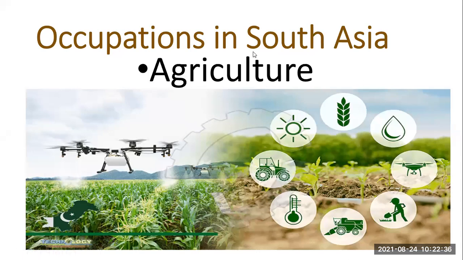Remember one thing here, we are not supposed to learn just what agriculture is. Here we need to see how agriculture is an important occupation in South Asia, because here we are focusing on South Asia. If we talk about South Asia, agriculture is one of the most important occupations. This is because this area is gifted with fertile soil and abundant fresh water. You should know that sea water cannot be utilized for growing crops.